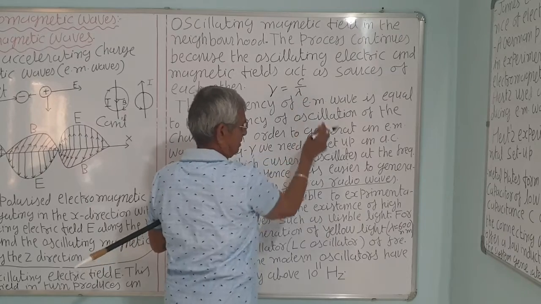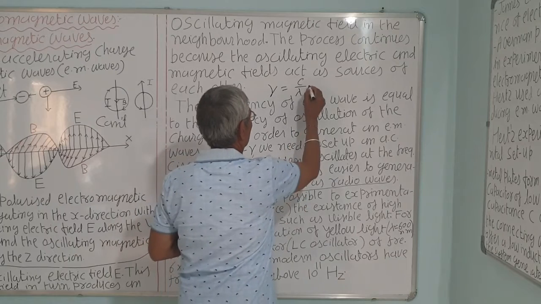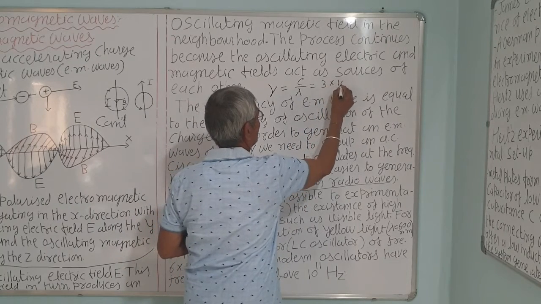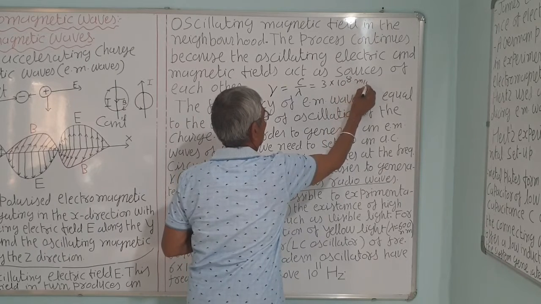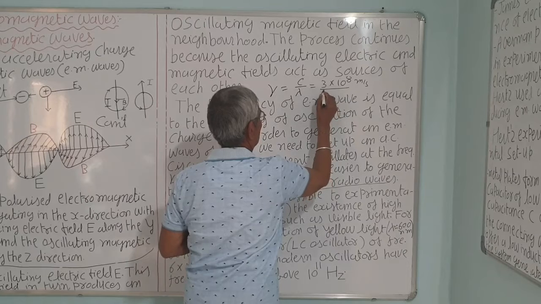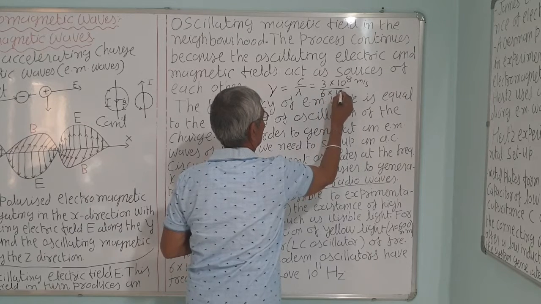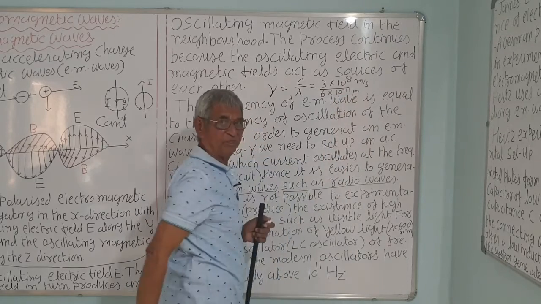If lambda is 600 nanometer, then c is 3 into 10 raised to 8 meter per second, the velocity of light, and the wavelength is 6 into 10 raised to minus 7 meters. Correct?